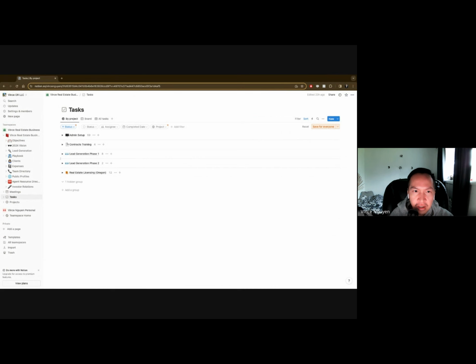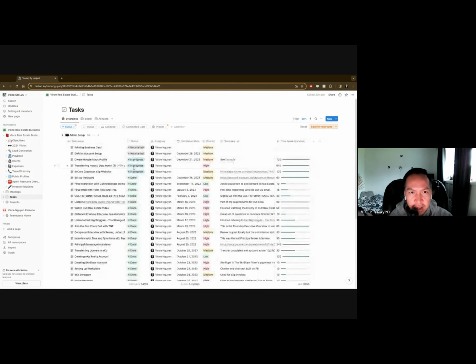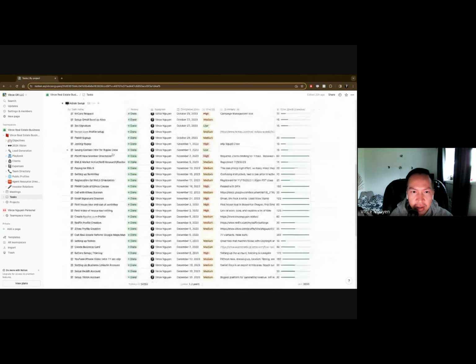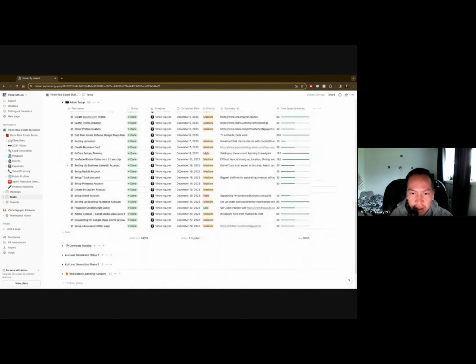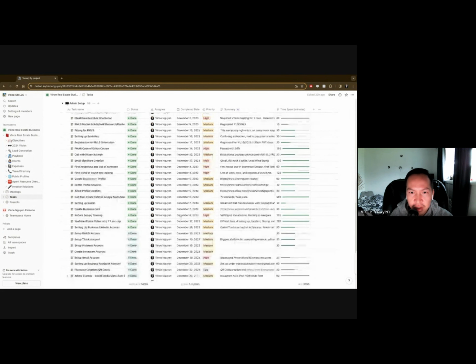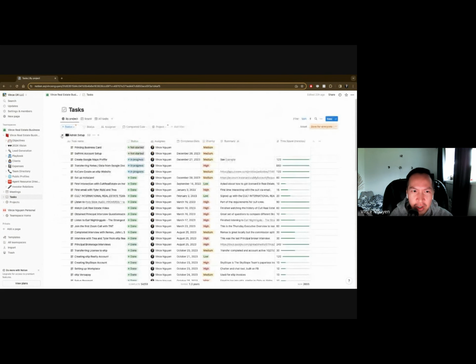The next part that I had was admin setup. All of the tasks that were done, interviews or creating accounts, setting up profiles and accounts, are all in here. I tracked everything and approximately how much time it took. In this one, it looks like 59 total tasks. We completed 54, and the first task to the current task ranges 1.3 years apart. We spent a total of 3,655 minutes so far on it. So it's a very good way to track where you are and what needs to be done.